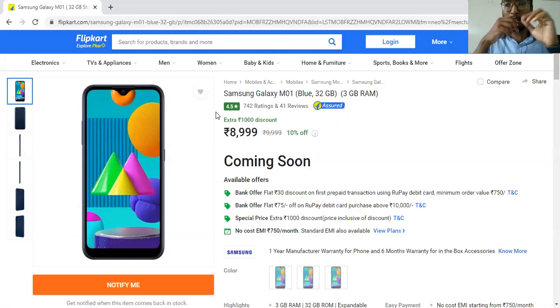This online purchase can be considered as B2C, and the full form of B2C is business to customer. Another best example is Amazon.com. Flipkart.com, Amazon.com, or any online purchasing will be considered as B2C.